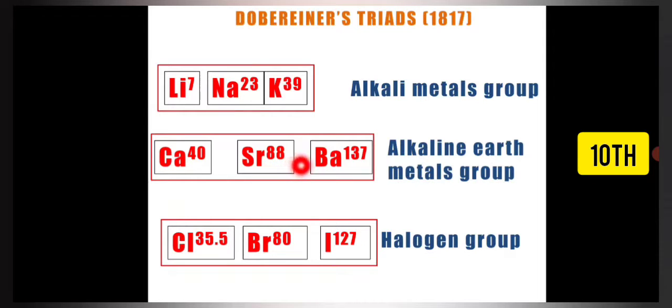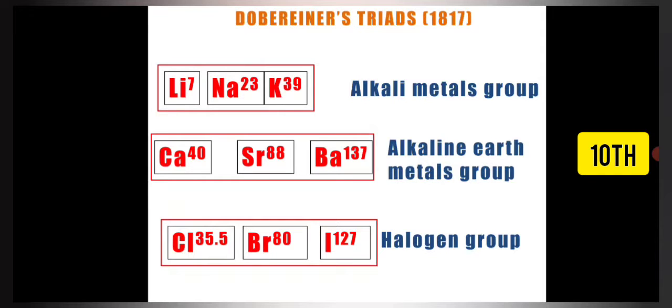They were also metals, and their oxides, like calcium oxide, strontium oxide, and barium oxide, were alkaline in nature. And the valency of all three is 2. These were the common properties which he noticed, and that is why he placed these three elements into a single group to make this triad of alkaline earth metals.